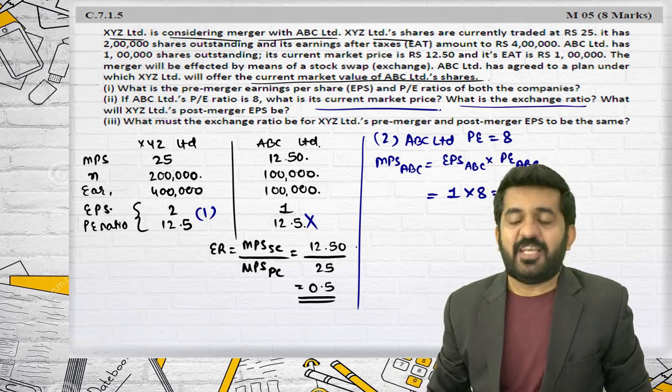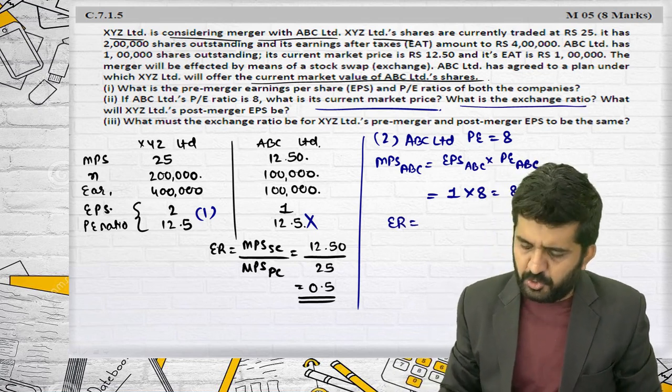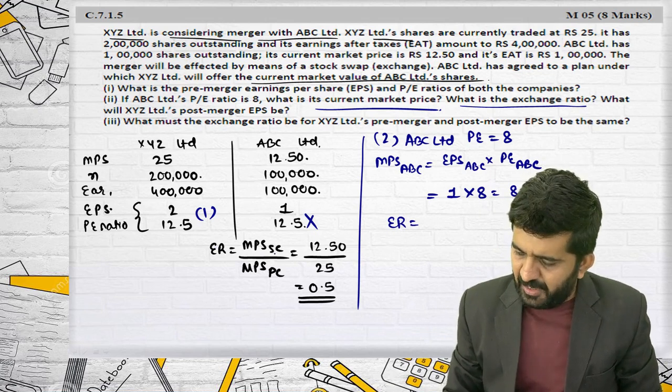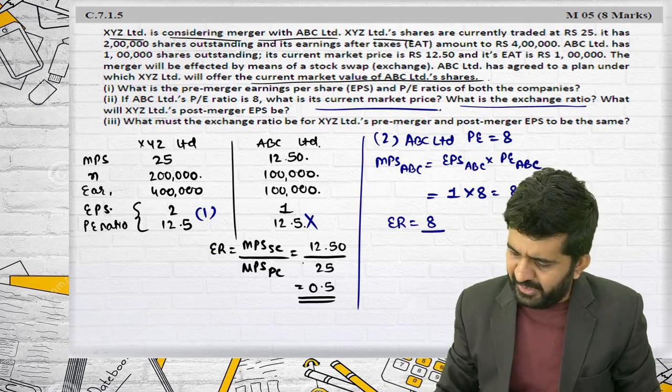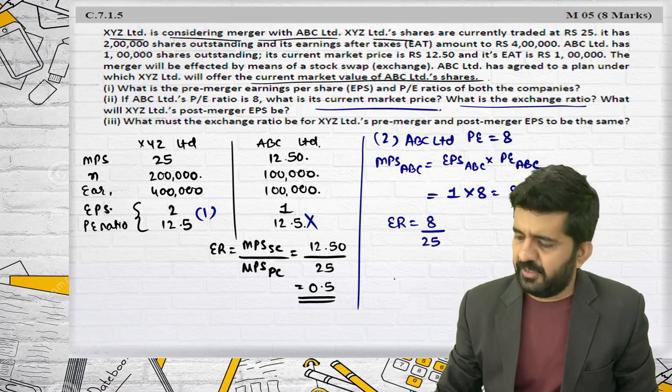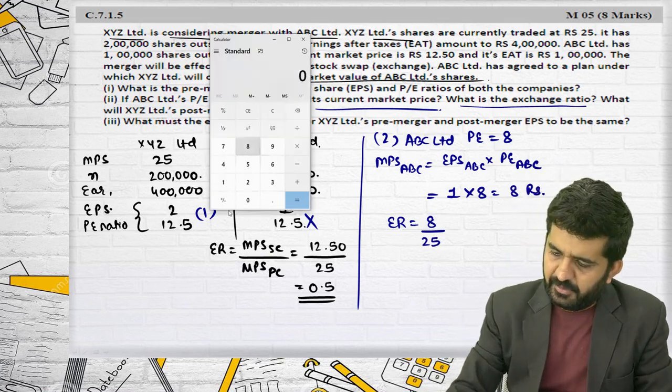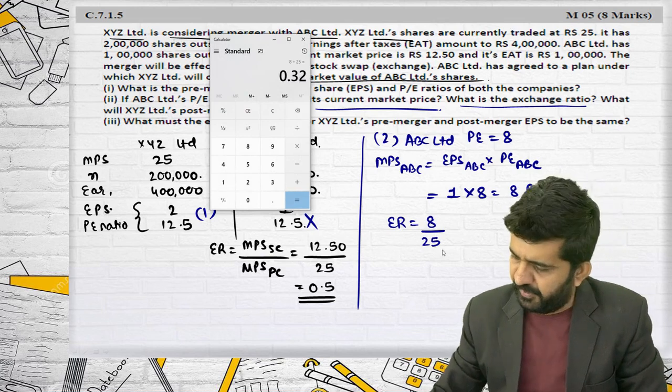Then what will be the exchange ratio? Because exchange ratio is based upon market price. Market price of selling company is now 8 divided by 25. It is 0.32.